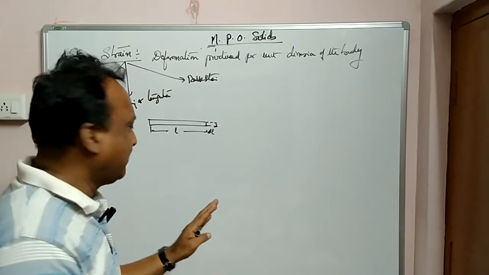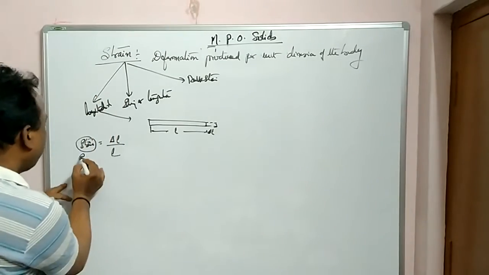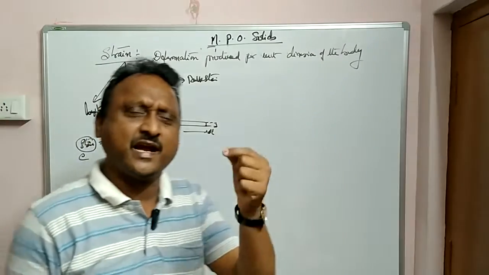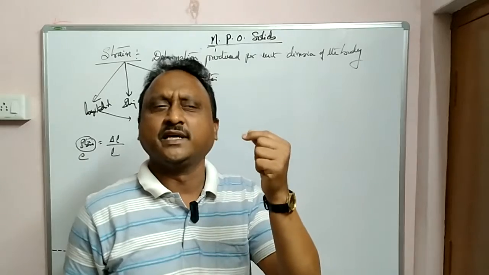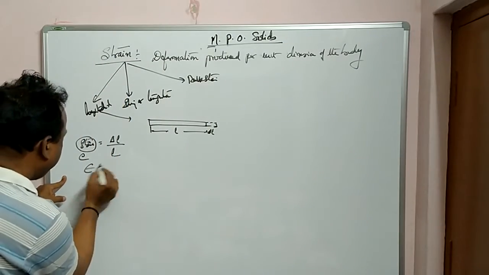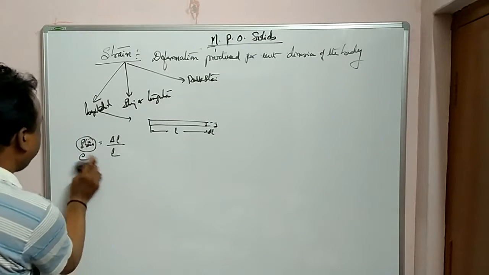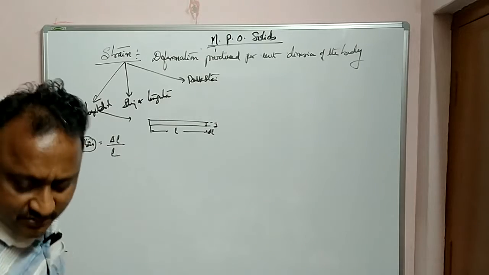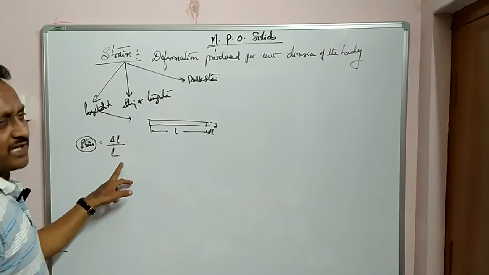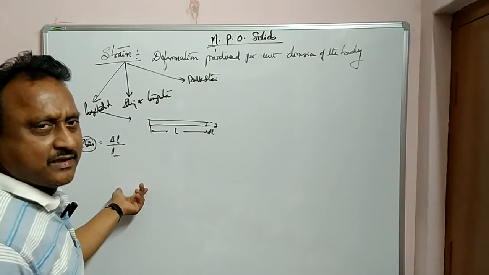Better don't write any letter, write the word strain only. So strain is change in length by original length, may be tensile or compressive.